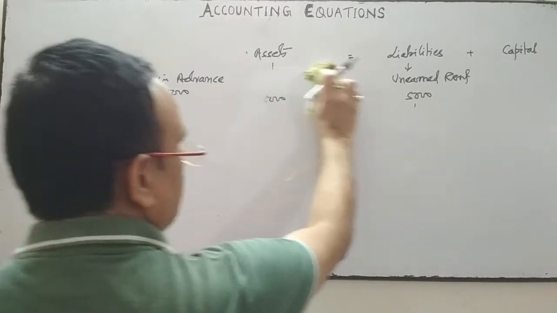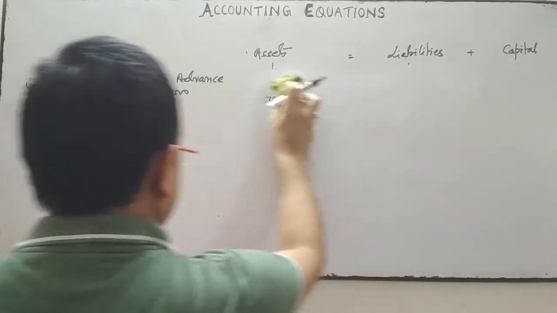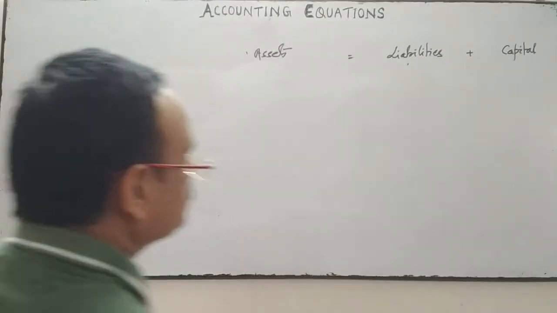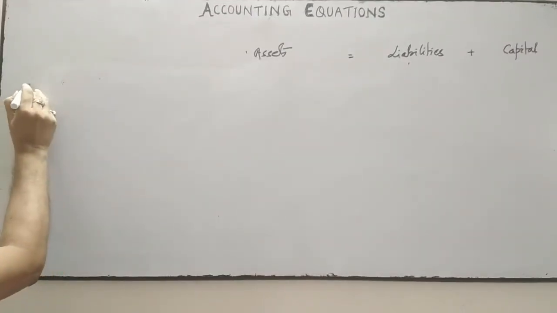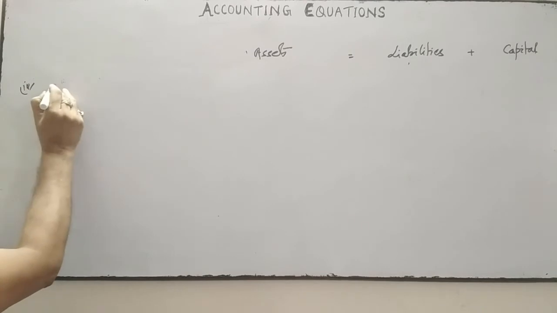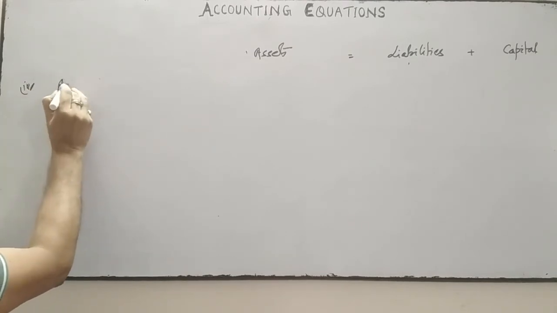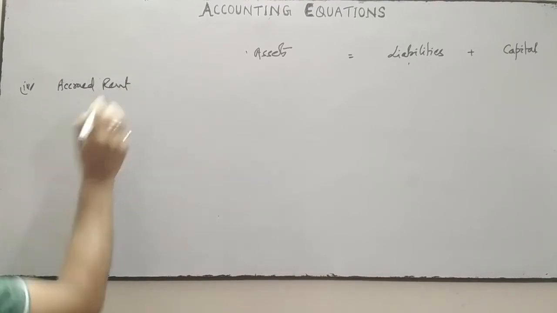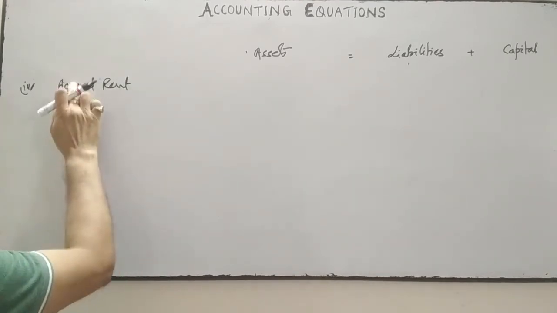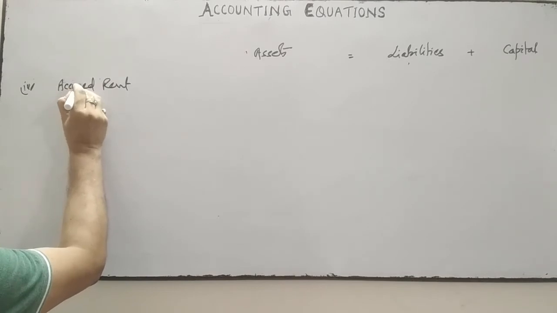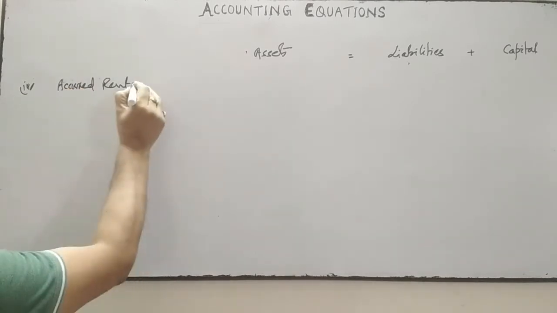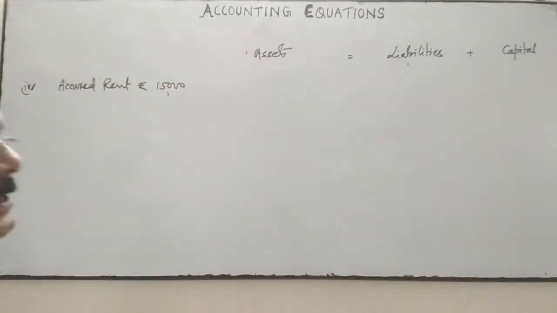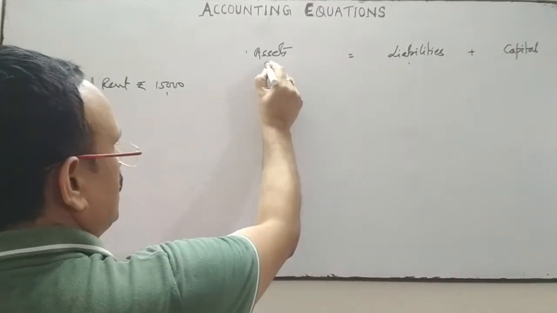Next is the fourth transaction. How will this adjust in the accounting equation? Suppose the fourth one is accrued rent, rupees 15,000, rent earned but not received. So rent is earned but not received.